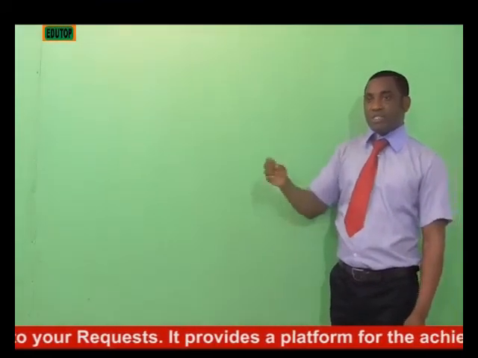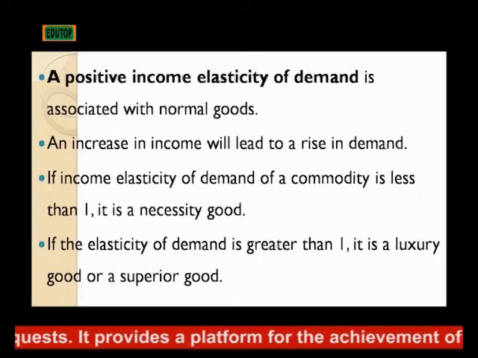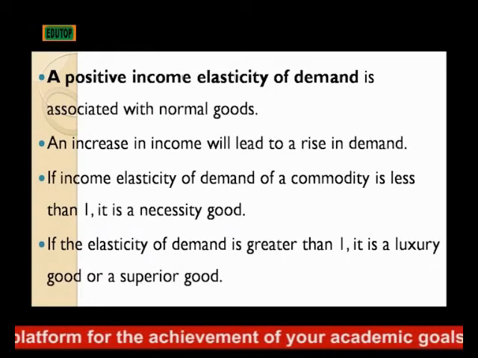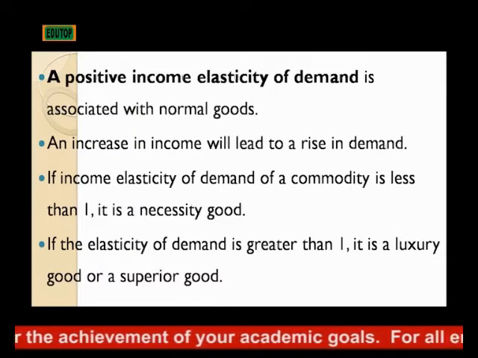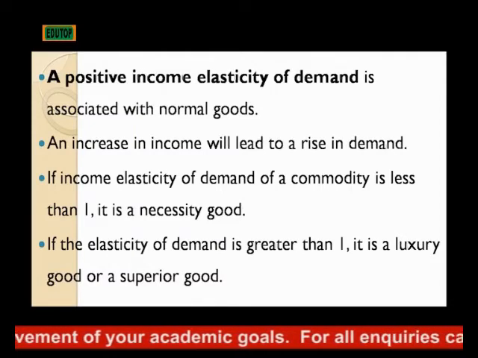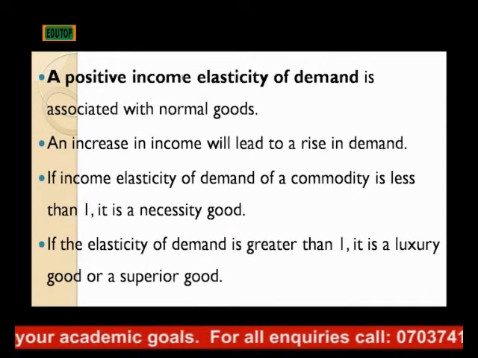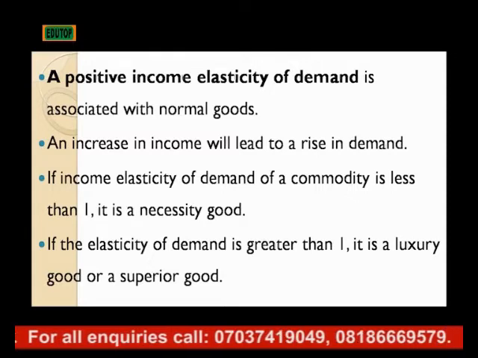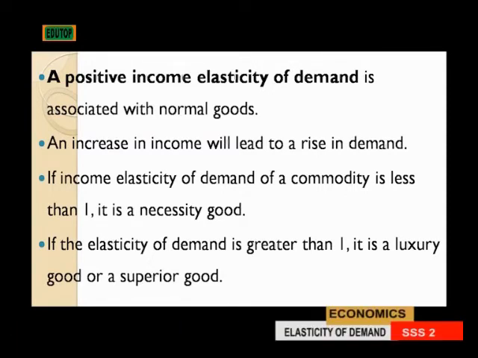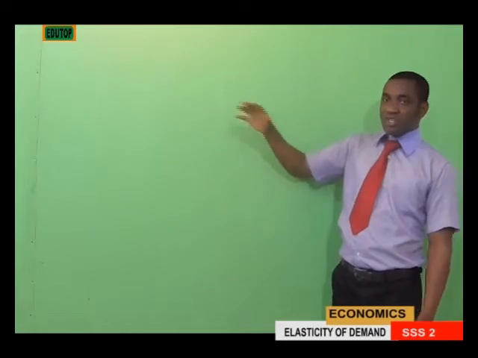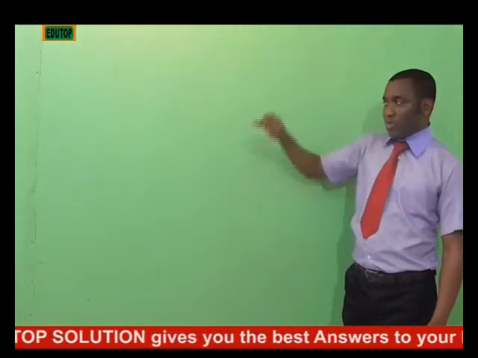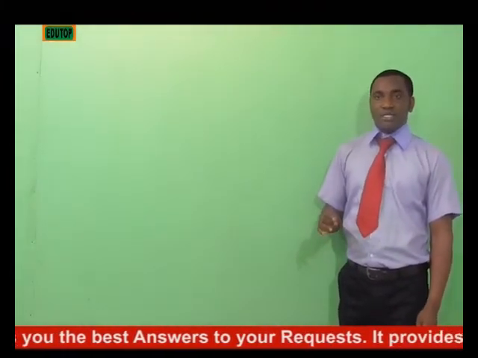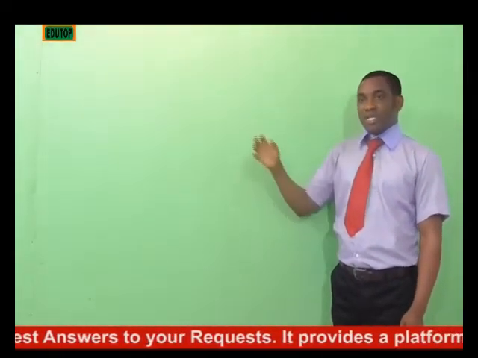A positive income elasticity of demand is associated with normal goods. An increase in income will lead to a rise in demand of normal goods. If income elasticity of demand for a commodity is less than 1, it is said to be a necessity good. And if the elasticity of demand is greater than 1, that means it is a luxury good or a superior good. That means there is a kind of positive income elasticity of demand for normal goods that we consume as consumers.